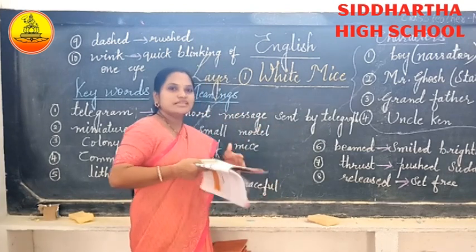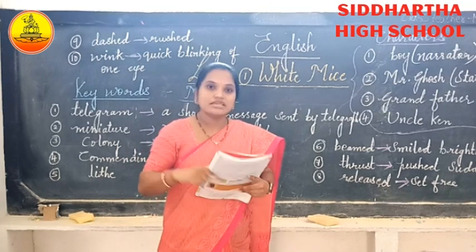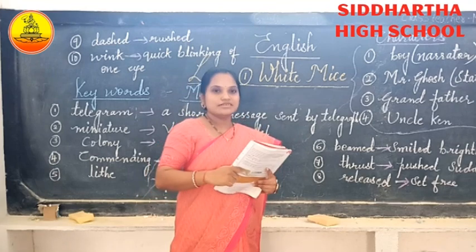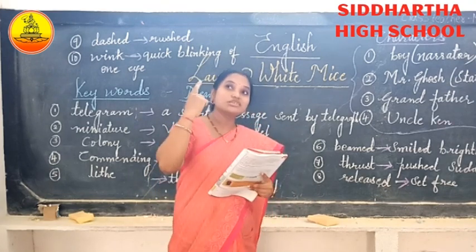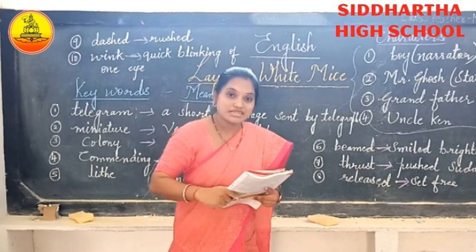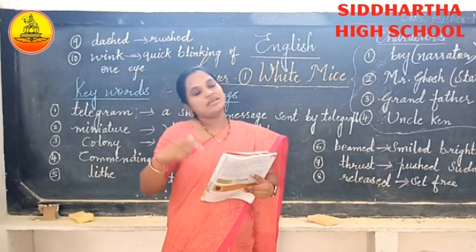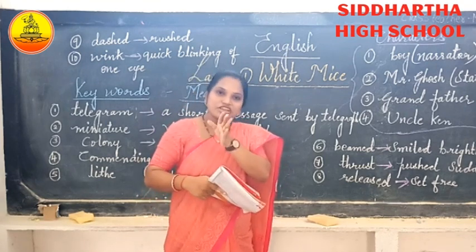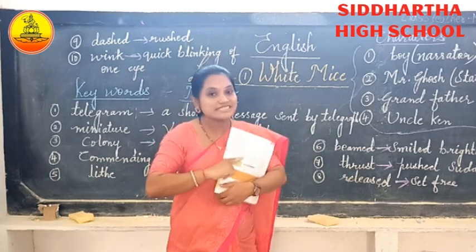So the boy was very eager. He was excited about what might be in the box. What do you think, children? What do you expect? The boy also expected the same thing as you, that maybe the station master had kept more rasgullas in this box and gave them to me, because he liked that. So he also thought in the same way, and when the train was underway, he opened the box, and what did he see?